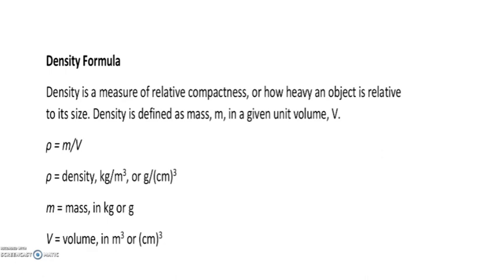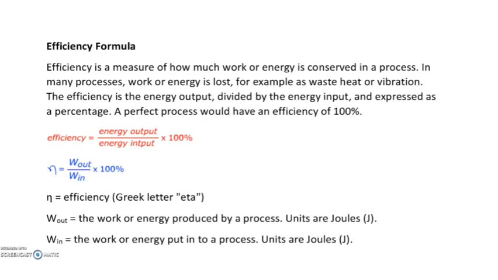So density is defined as mass in a given unit of volume. Consider that you are going to take a unit of volume. In that, how much mass is present? That is density: rho is equal to m by v, that is mass present in a given volume. M by v is the unit of density. Okay, very basic equation. Next, efficiency formula.